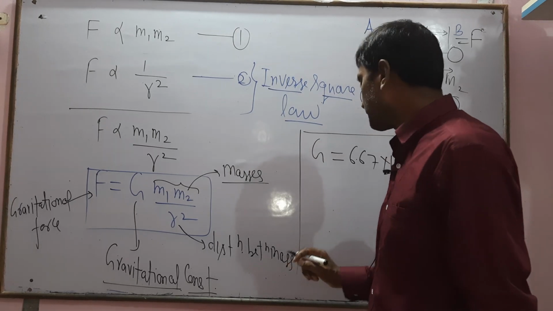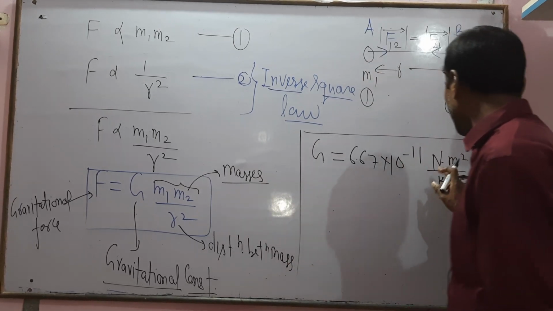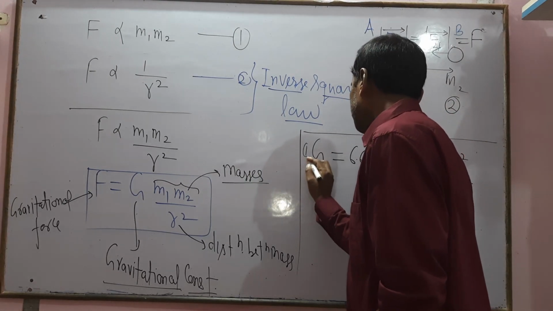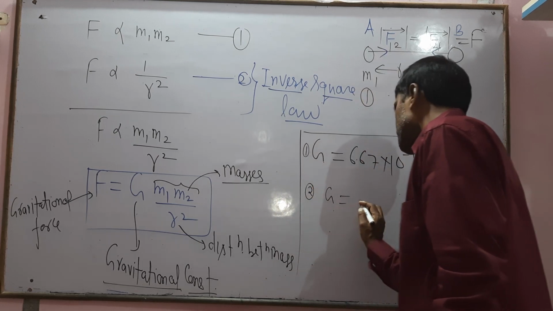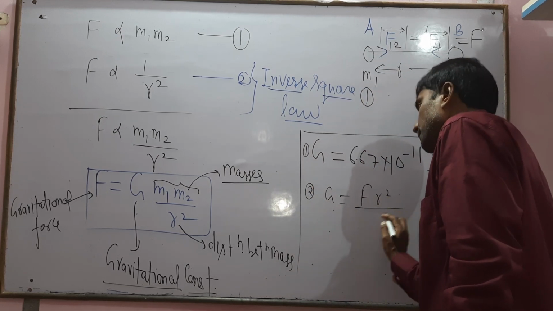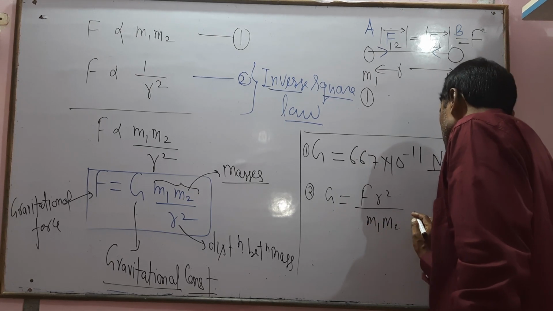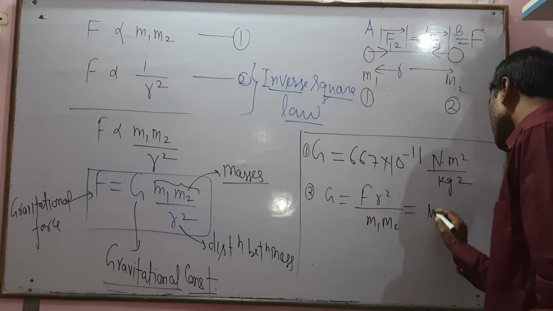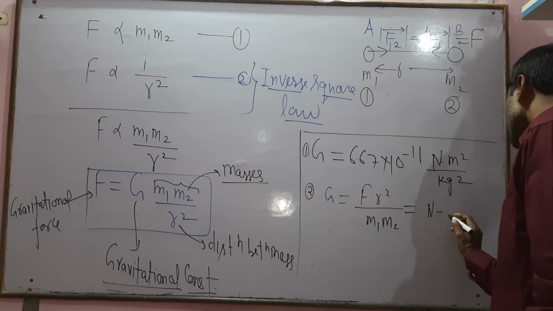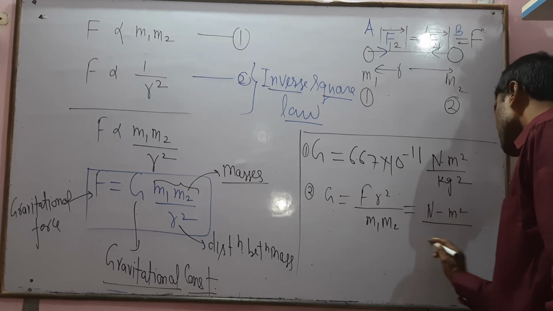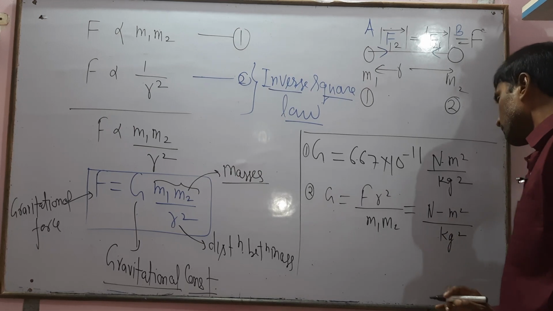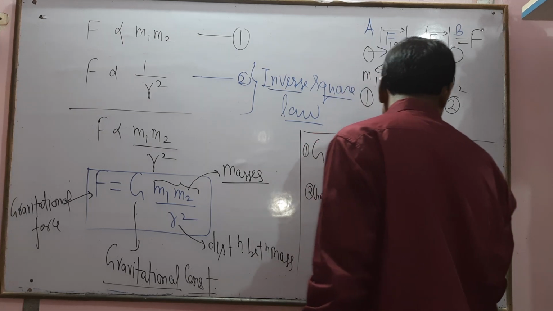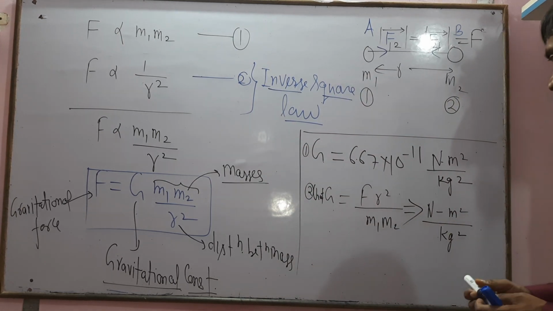Also, we have to find the dimension of G. Unit of G will be Newton meter square upon kg square, meaning G equals F into r square divided by m1 into m2. The unit of F is the Newton, this is the force. R is the distance, so meter square, divided by m is the mass, so kg into kg, which will be kg square. So unit of G equals Newton meter square divided by kg square.